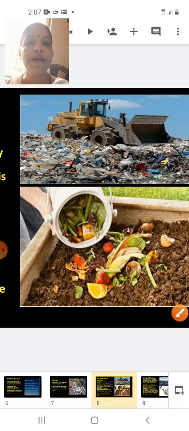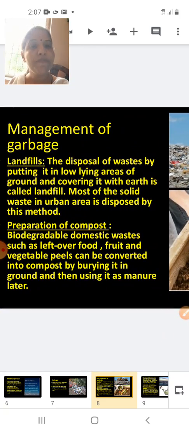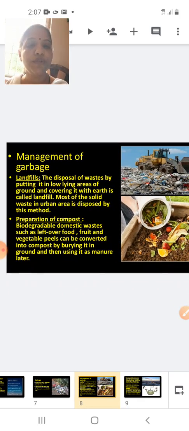So let's see this part. Landfills. The disposal of waste by putting it in low-lying areas of ground and covering it with earth is called landfill. Most of the solid waste in urban areas is disposed by this method. Next, preparation of compost. Biodegradable domestic waste such as leftover food, fruit and vegetable peels can be converted into compost by burying it in ground and then using it as a manure later on. Okay. So we studied about landfills and preparation of compost.